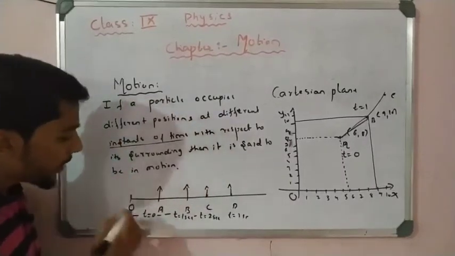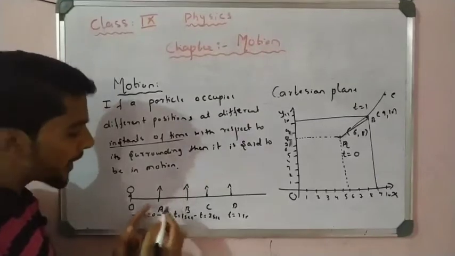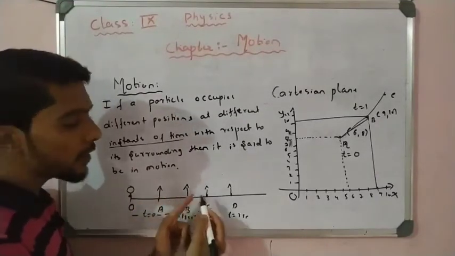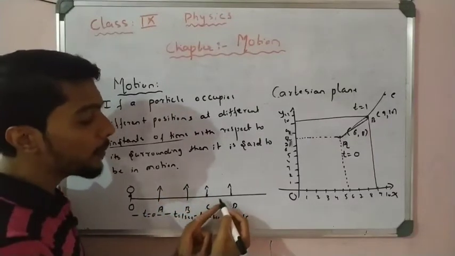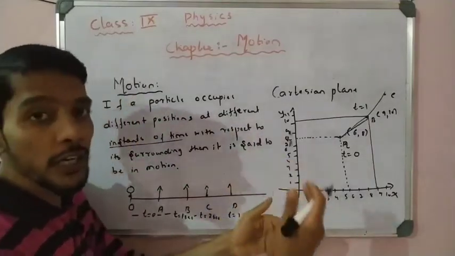The position occupied by the object also changes with time. First A, then B, then C, then D. It occupies a different position at a different time.